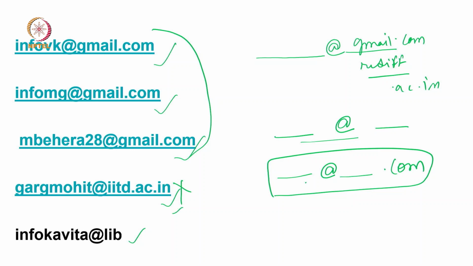For this email ID, we have to design another regex. For taking up this email ID and also that email ID, we have to think of a different pattern. What pattern can it be? It can be like this: @, then dot, then this, then dot. And this can be optional.